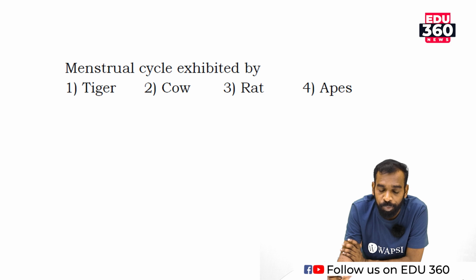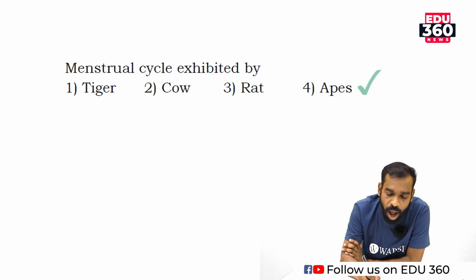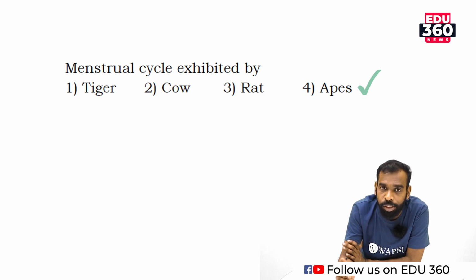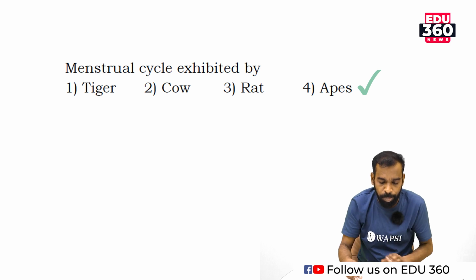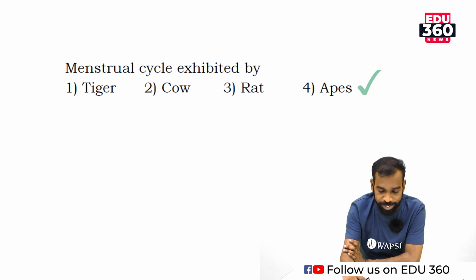Menstrual cycle is exhibited by all, as they belong to class Mammalia. All options: female tiger, female cow, female rat and female primates. They all have that particular process, menstruation. My dear students, move to next question.